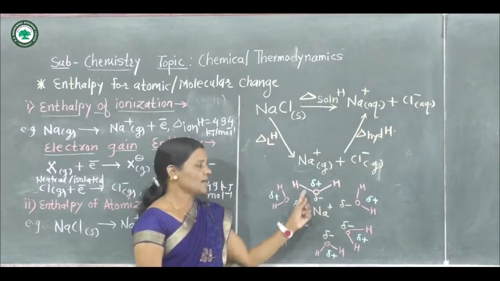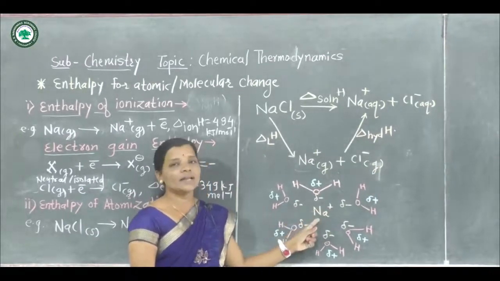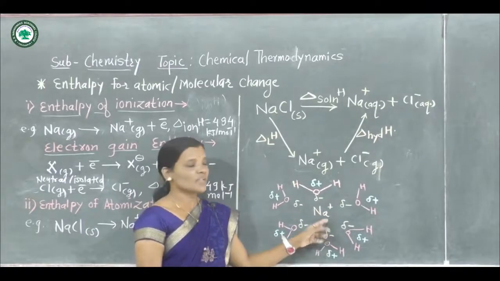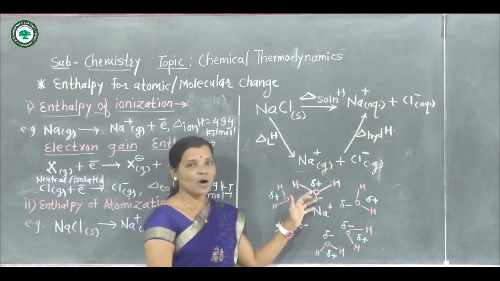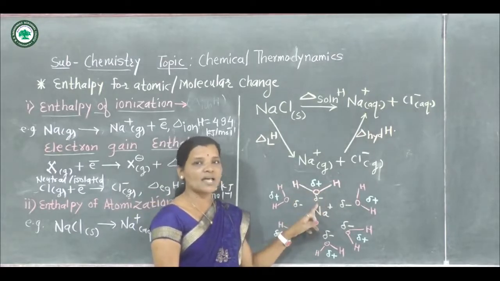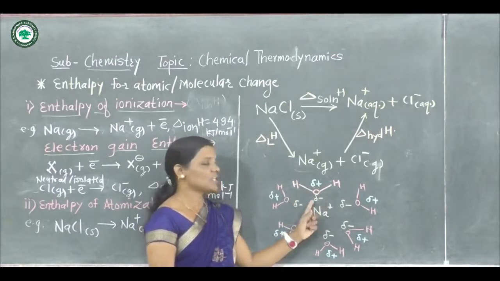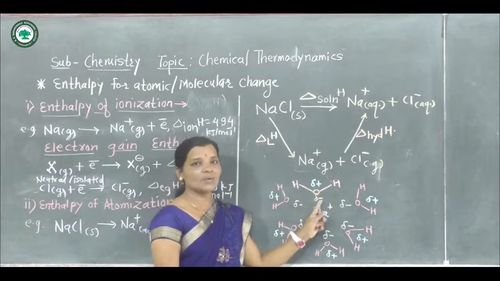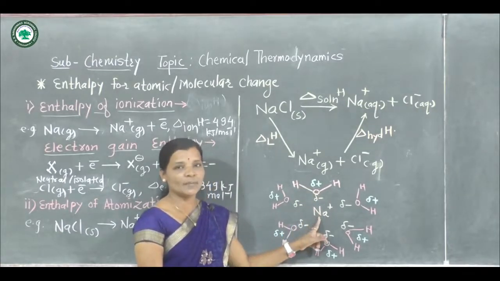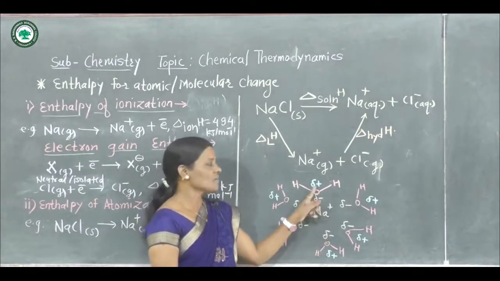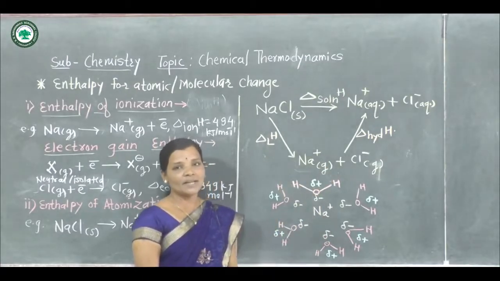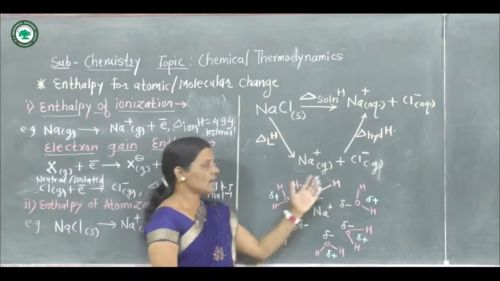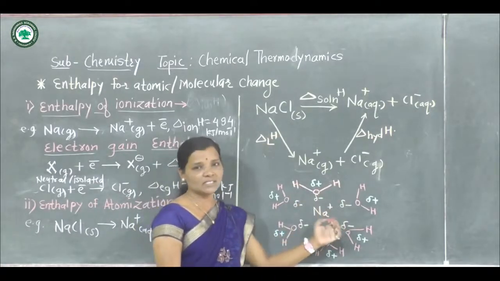Now when that is added into water, that Na plus gaseous ion has a force of attraction with the water molecule. On the water molecule, on the oxygen atom, a negative dipole is present, and that negative dipole is attracted towards the Na plus ion, and the positive dipole is attracted towards the Cl minus ion, and hence enthalpy of hydration is there.